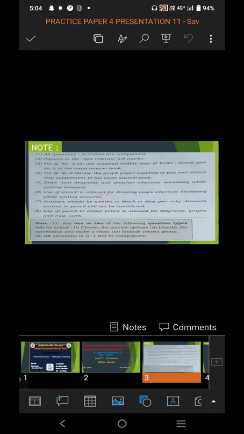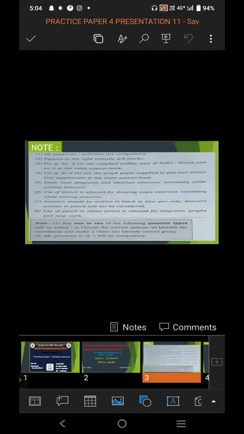Answer should be written in black or blue pen only. You can use only black or blue pen. Other than that, another color you can't use. So you should only use black pen or blue pen. Answer written in pencil will not be considered. Every answer you have to write in pen. If you write answer in pencil, it will not be considered. So always remember, whenever you write answer, write in pen only.